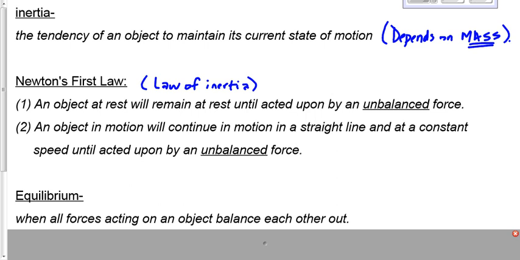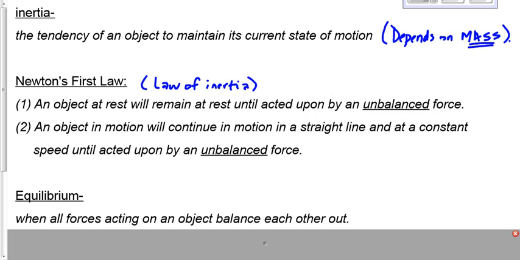An object in motion, traveling in a straight line at a constant speed, is in, we call it, translational equilibrium. It's moving equilibrium. The forces are still balanced, because if the forces weren't balanced, what would happen to it? It would speed up, or it would slow down, or it would change direction.